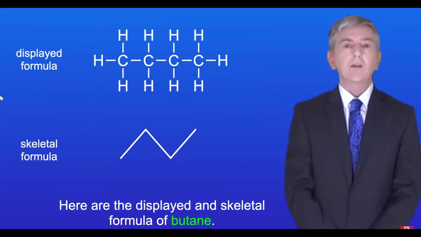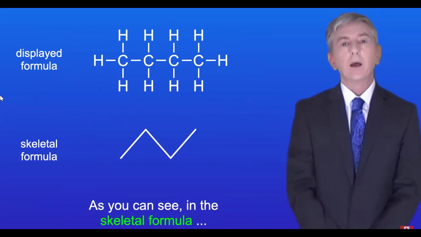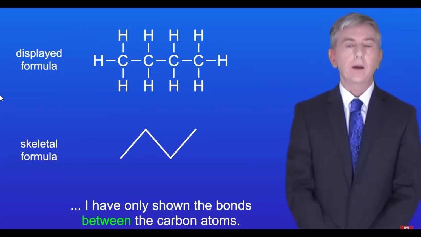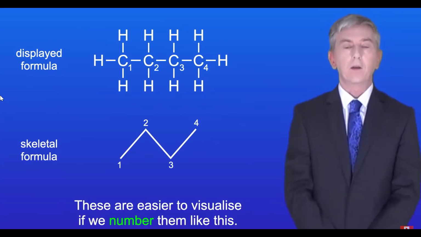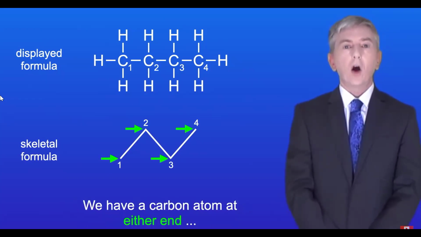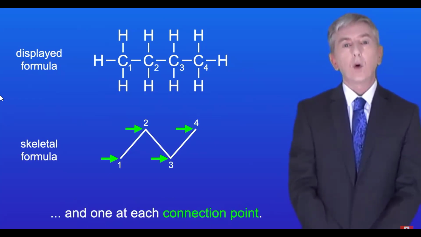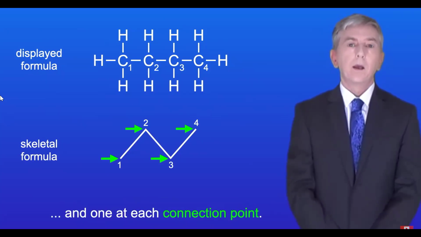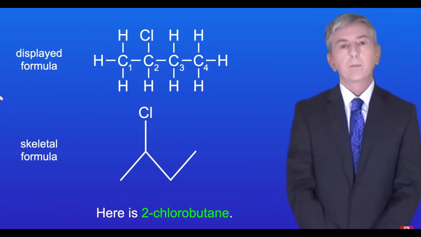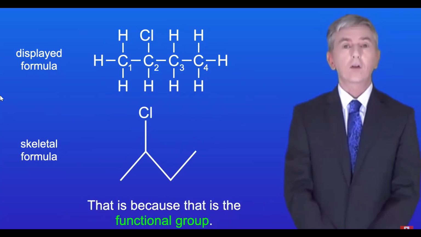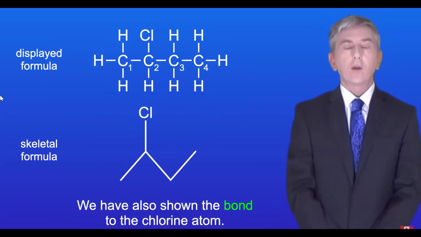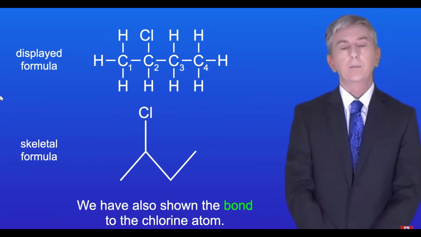Here's the displayed and skeletal formula of butane. As you can see, in the skeletal formula, I've only shown the bonds between the carbon atoms. These are easier to visualize if we number them like this. So we have a carbon atom at either end, and 1 at each connection point. Here's 2-chlorobutane. Now you'll notice that we've shown the chlorine atom, and that's because that's the functional group. And we've also shown the bond to the chlorine atom.